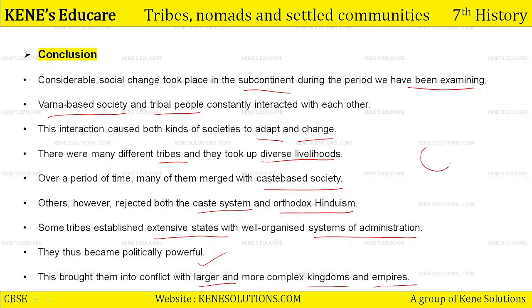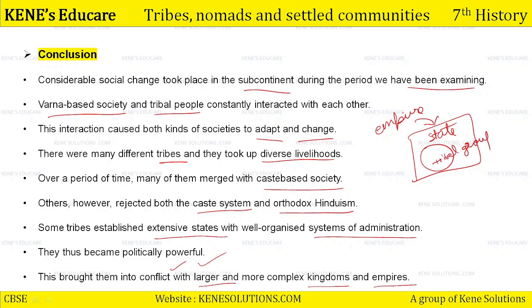If any tribal group makes itself so large that they start controlling a part of a state, then definitely the larger empire, which is having a greater control over the state, will be in conflict with these tribal groups. Correct?